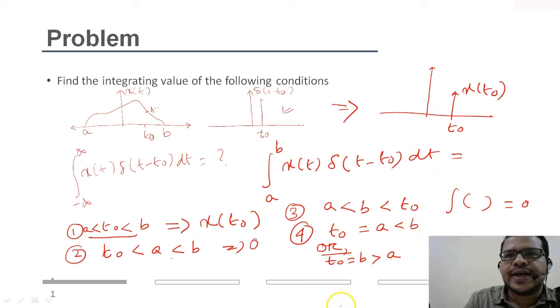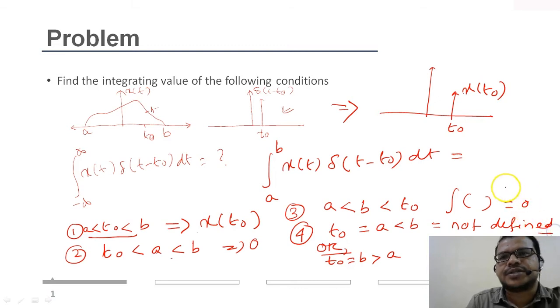So here again, with t naught equal to a less than b, and t naught equal to b, at all these instances the value of the integral is not defined. This is important, keep these things in mind. If the limits include the time instance of the impulse, you cannot define the value of the integral.